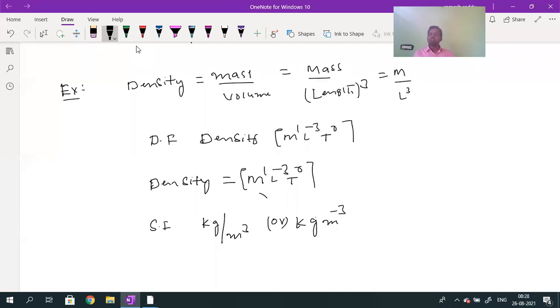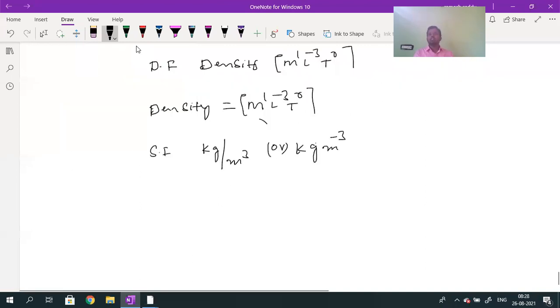So why did we write this? Whatever the shape you take, volume will be given by length into breadth into height, which is given by what? L cube. Is it okay now? So this is the dimensional formula for density.